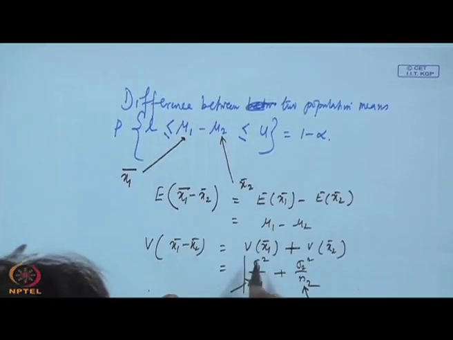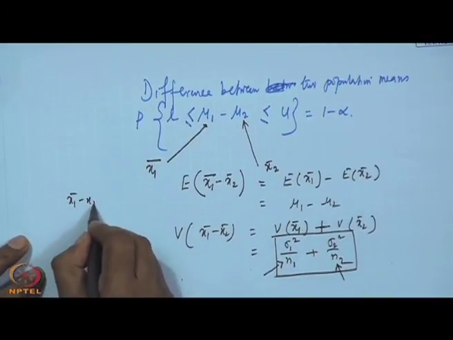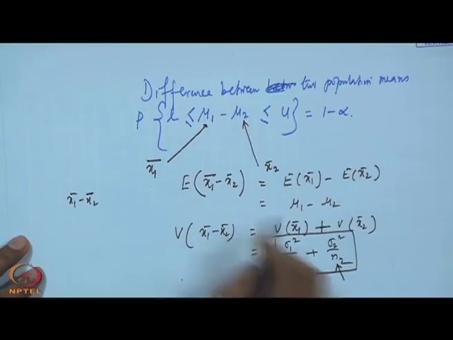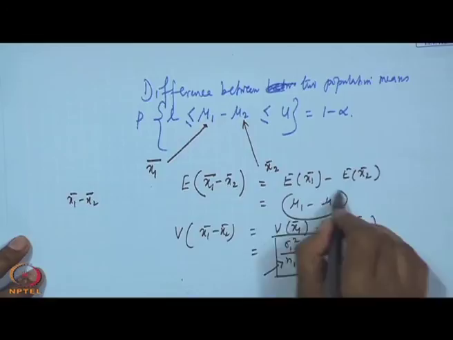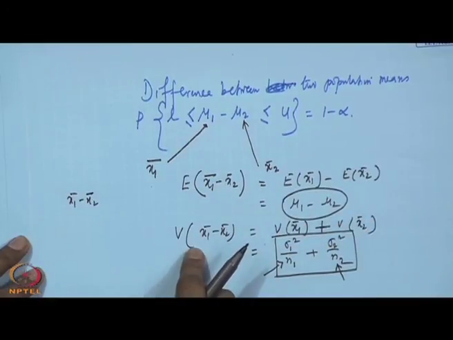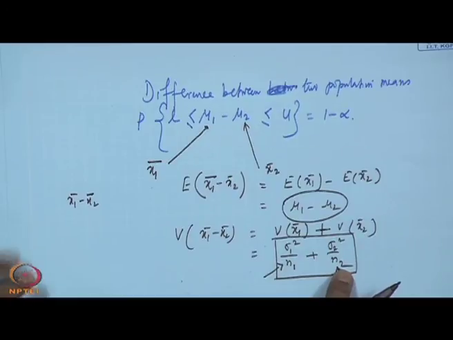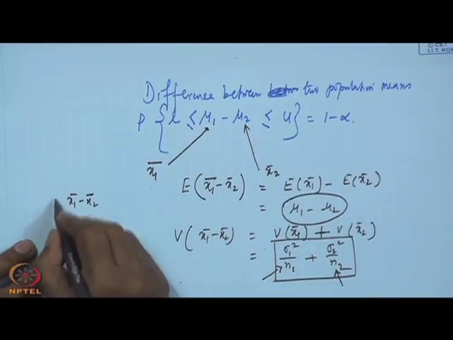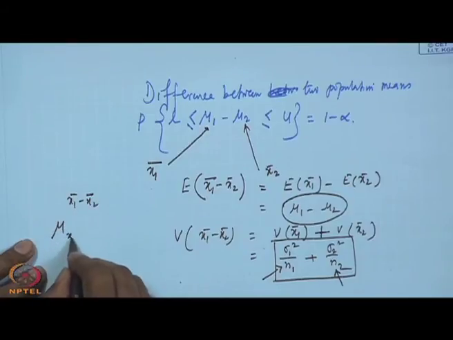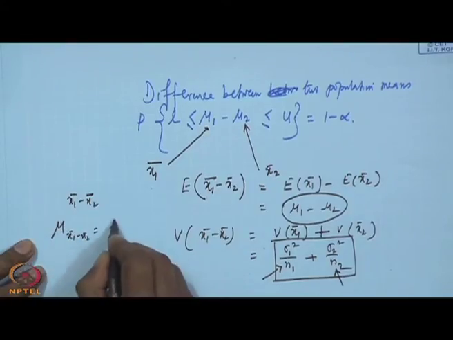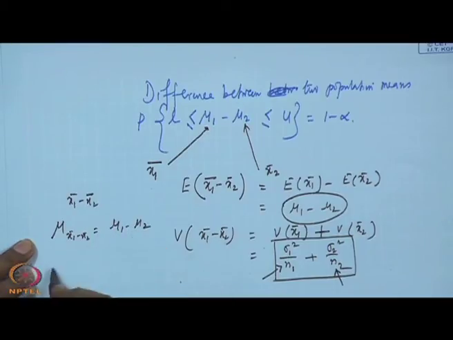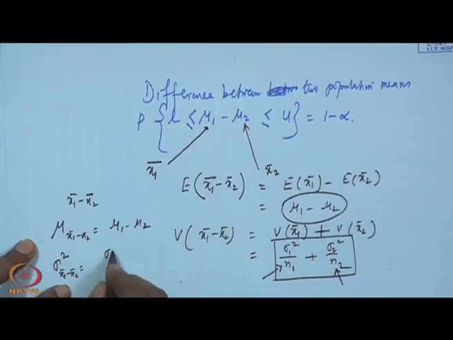So my random variable is x 1 bar minus x 2 bar, its expected value is mu 1 minus mu 2, and from theory its variance is sigma 1 square by n 1 plus sigma 2 square by n 2.